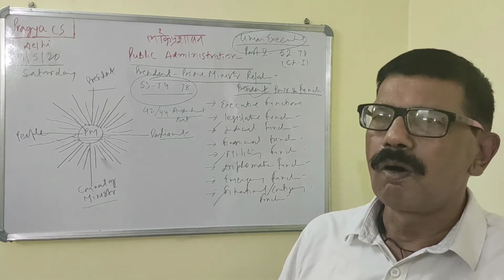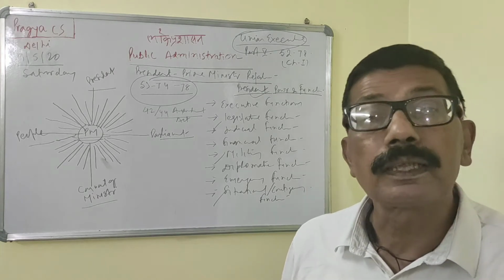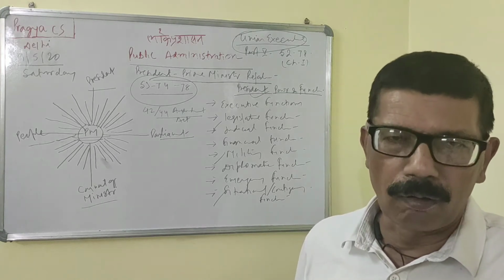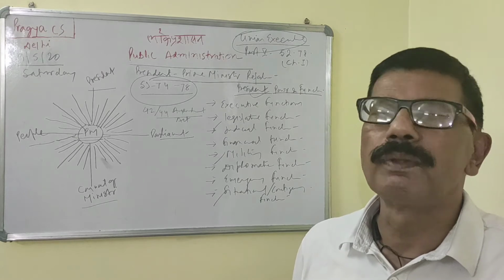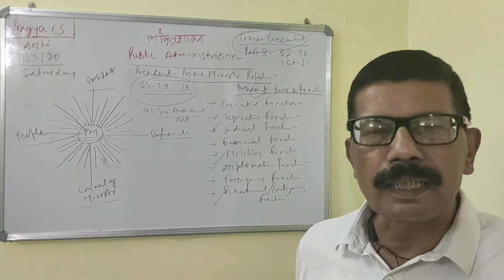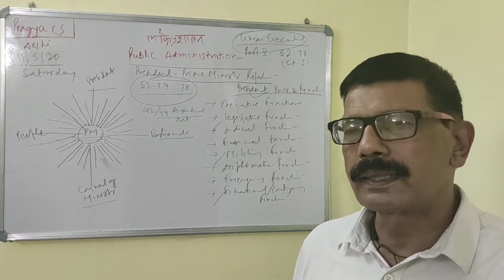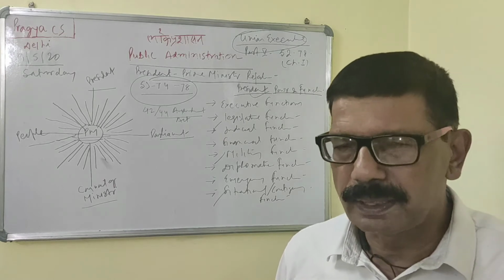Meaning what? All executive functions take place in the name of the President. The President has the power to make rules for the convenient transaction of business and allocation of work of the Council of Ministers.